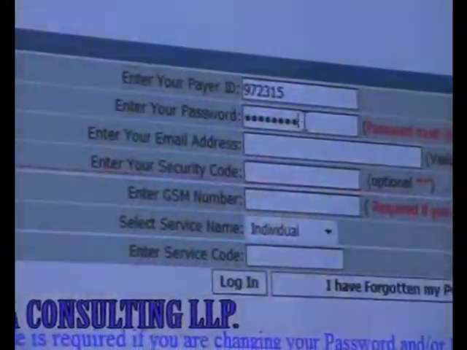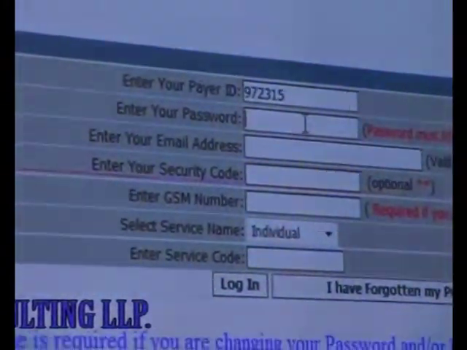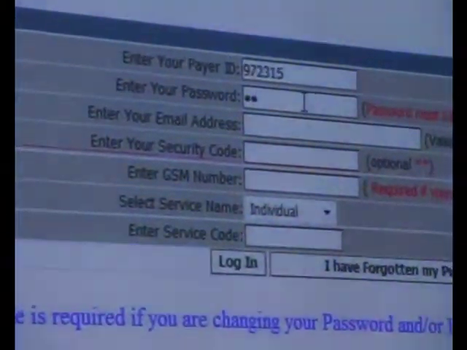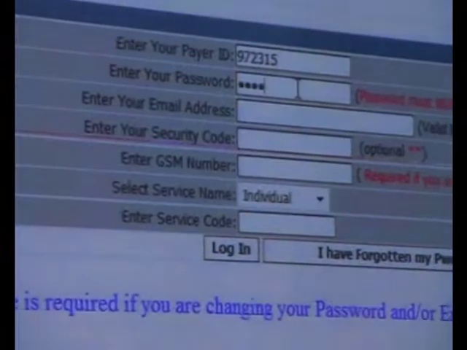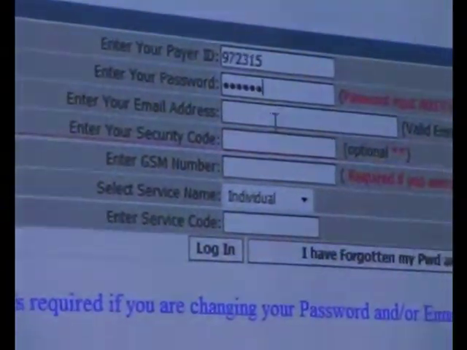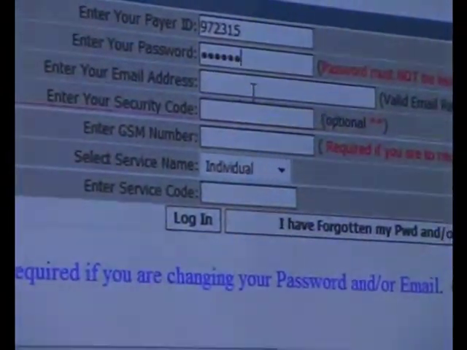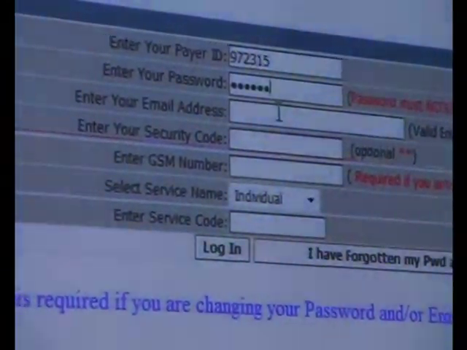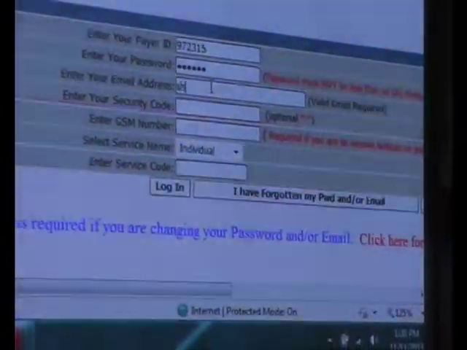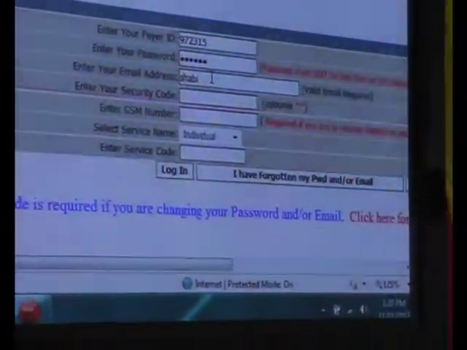That's your password, sir. So you enter your payer ID. After your payer ID, you type in your password. After the password, you enter your email address.